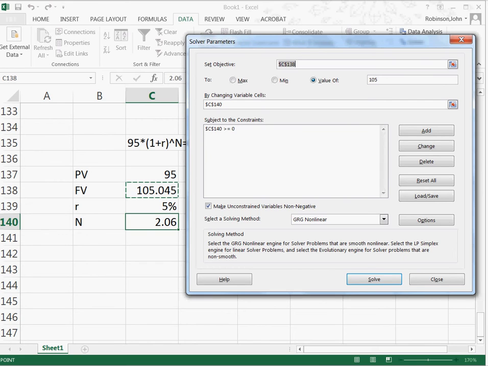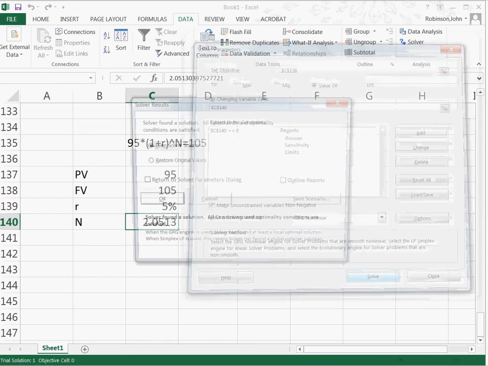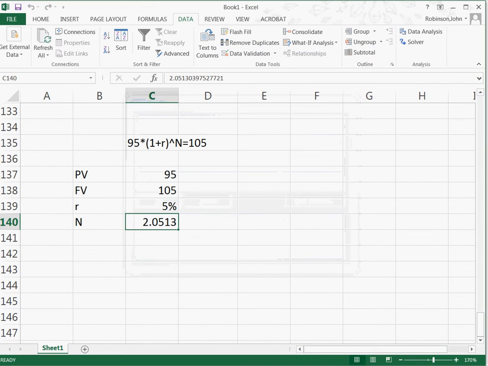And so Solver is a great general purpose tool for finding answers to questions in this class. In particular, if we have an unknown interest rate or an unknown time to completion, Solver is a really good way to get that done.